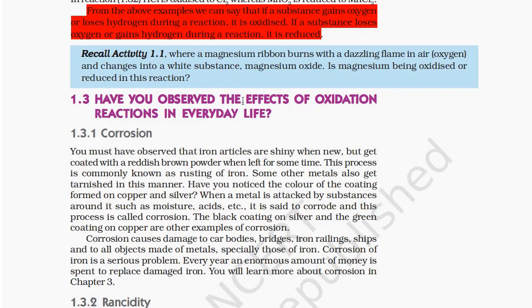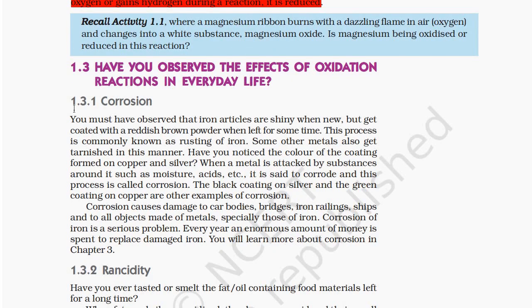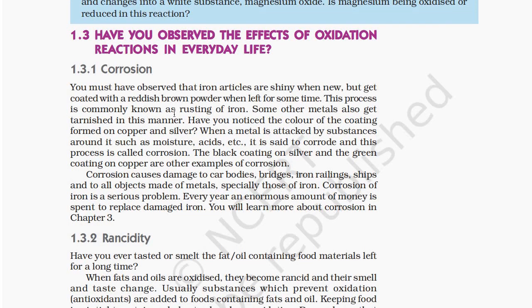1.3 Have you observed the effects of oxidation reaction in everyday life? 1.3.1 Corrosion. You must have observed that iron articles are shiny when new but get coated with a reddish brown powder when left for some time. This process is commonly known as rusting of iron. Some other metals also get tarnished in this manner. Have you noticed the color of the coating formed on copper and silver? When a metal is attacked by substances around it such as moisture, acids, etc., it is said to corrode, and this process is called corrosion.